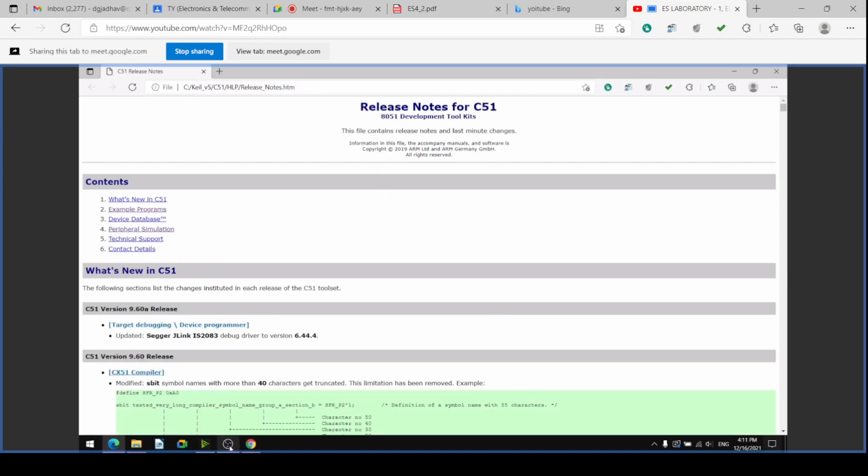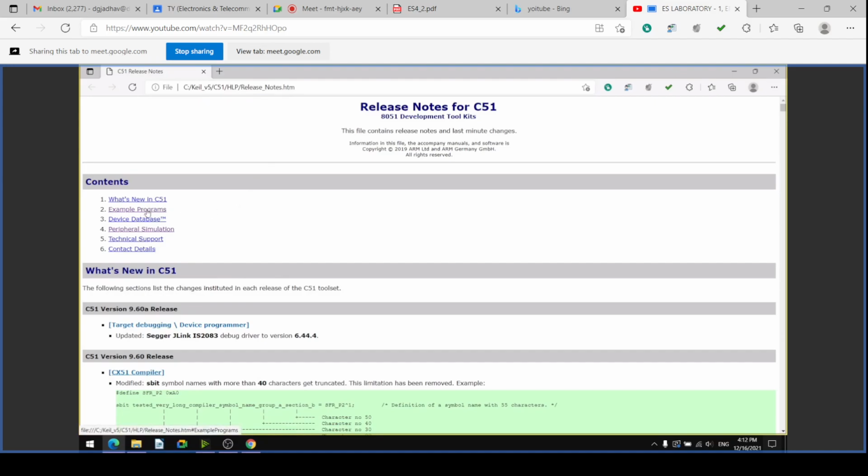The release notes pop up. This shows the location C:\KEIL_V5, which is on our system hard disk. So in the C directory, in the KEIL_V5 folder, C51 folder, HLP help folder, there is release_notes.html.